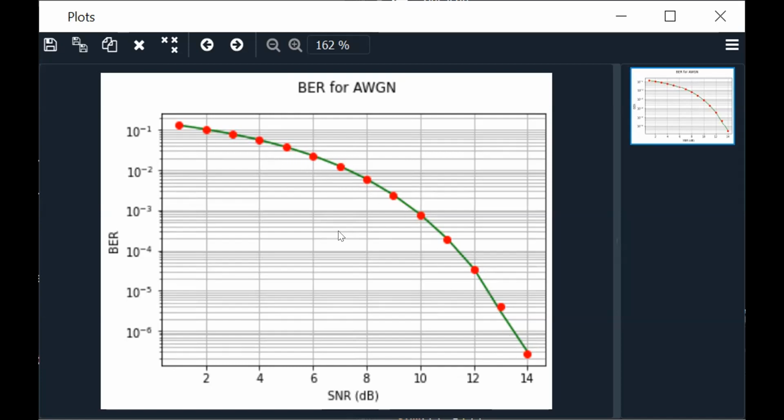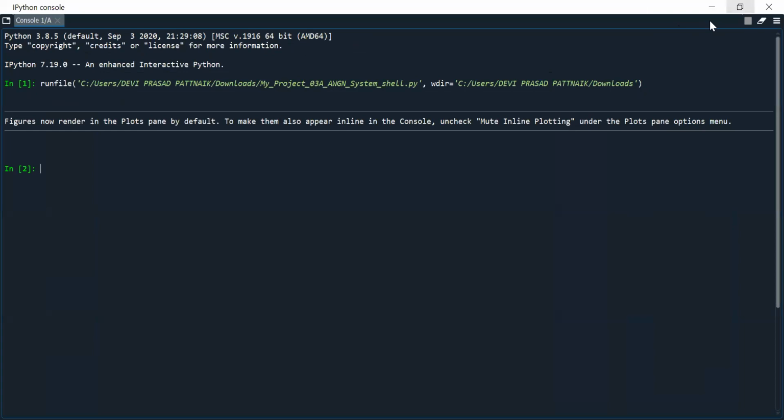There are two things here: red dots and a green line. When we increase the SNR, it's falling down. So let's learn how to do it, so that you can practice. Before going to that, we will practice a few commands.